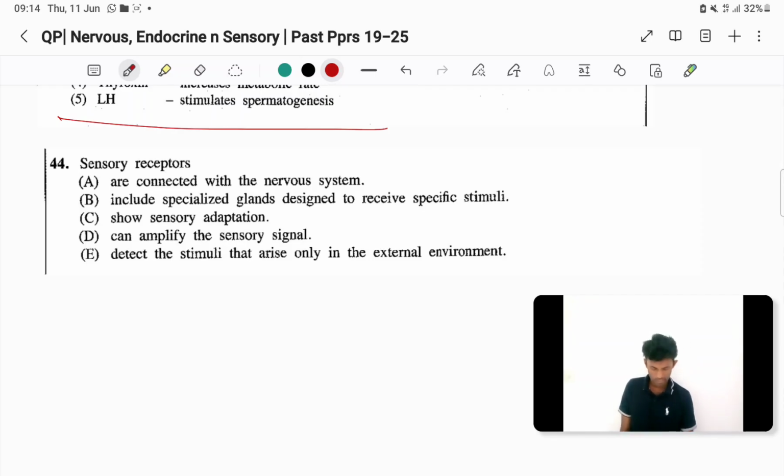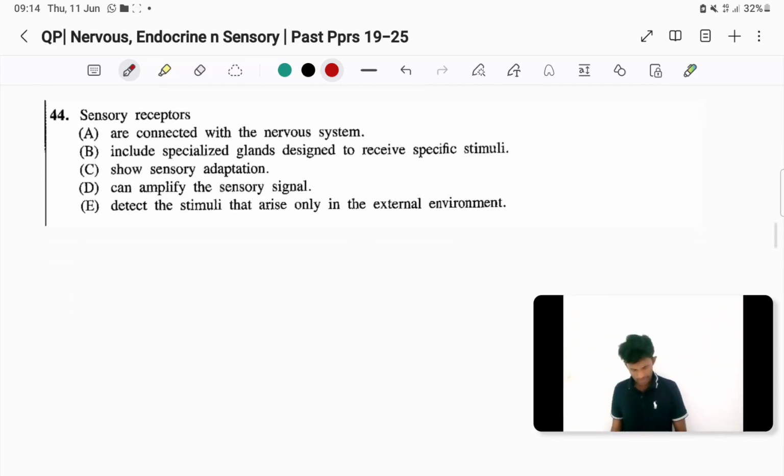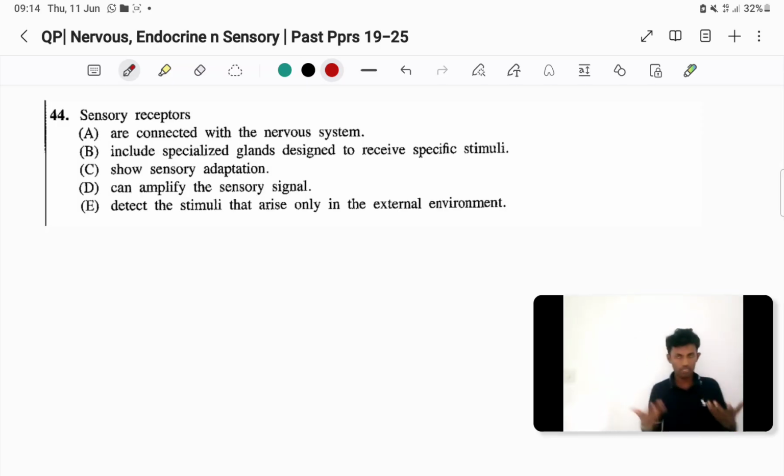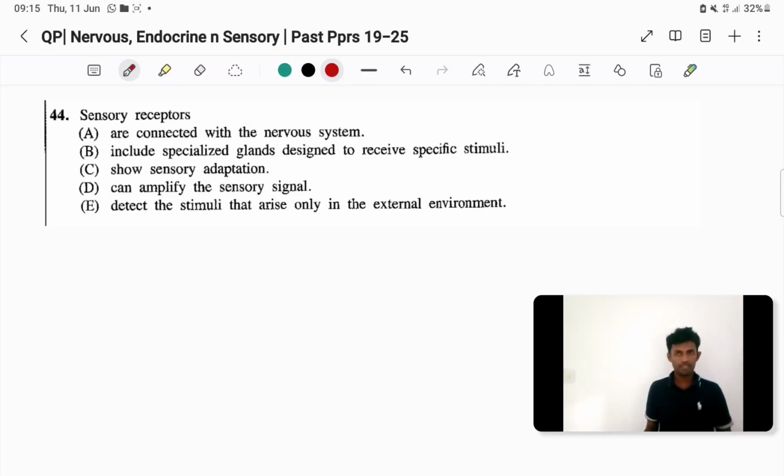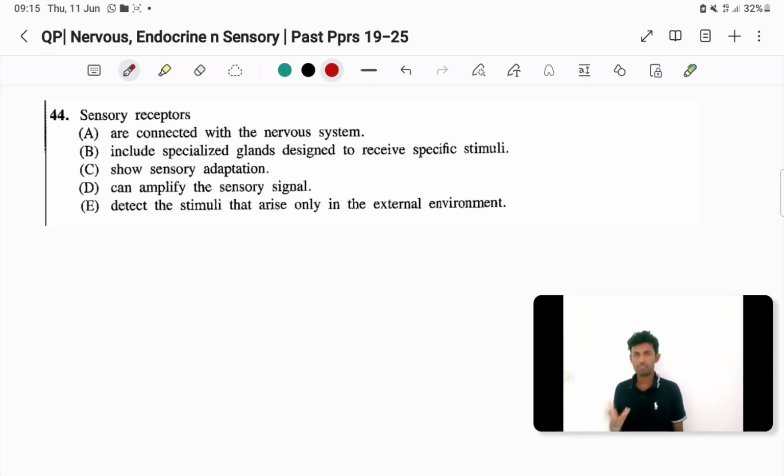D can amplify the sensory signal. Yes, that's also true. E detect the stimuli that arise only in the external environment. No, internal environment signals වලට මෙයා response කරනවා. දැන් blood glucose level up වුණොත් response කරනවා, low වුණොත් response කරනවා. ඔයාගේ insulin resistance build වෙලා නම් response කරන්න බැහැ, but otherwise they respond.